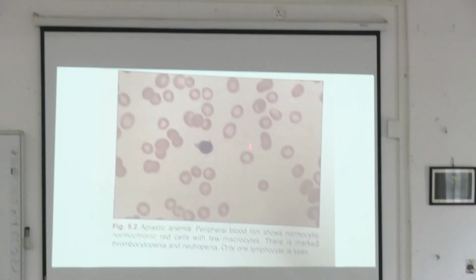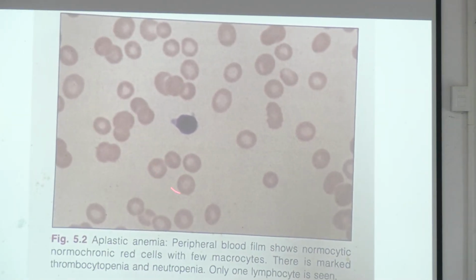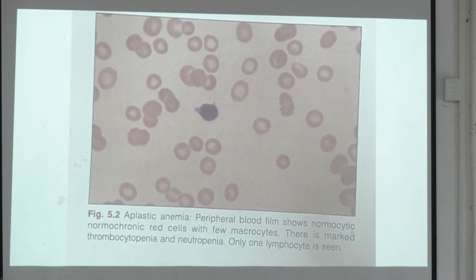These are the three blood findings. So this is a PBS finding, peripheral blood film. These are normocytic, normochromic red cells, and you can see there is marked thrombocytopenia and neutropenia. Only one lymphocyte is seen and there is no other cell.